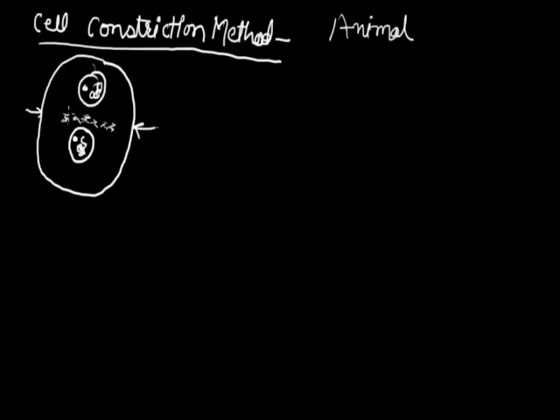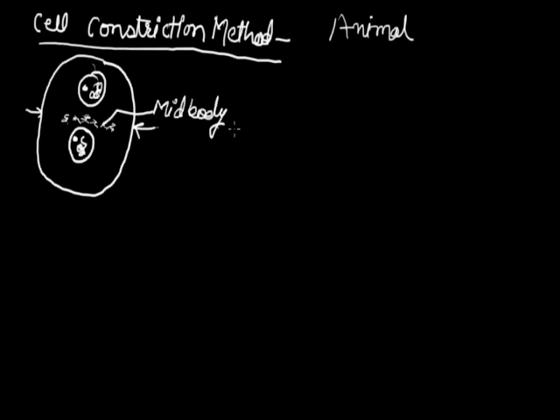You can assume that this is a centripetal kind of force, which drags the cell membrane towards the center. All the microtubules that arrange here form a specific structure that is called the midbody. As I told you, this is responsible for the furrow formation.